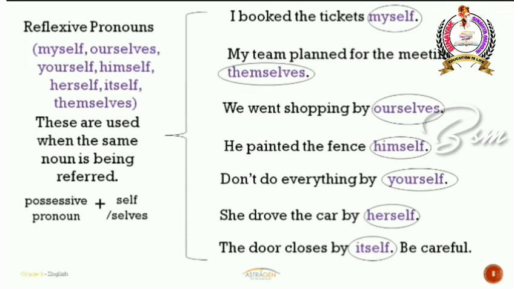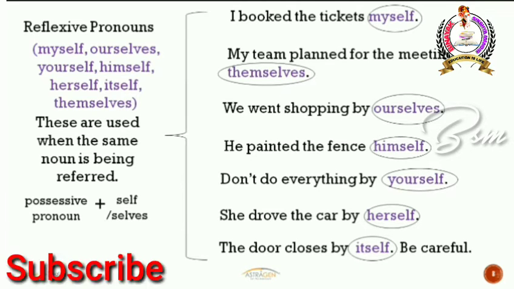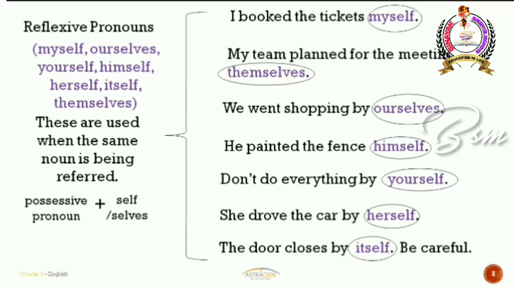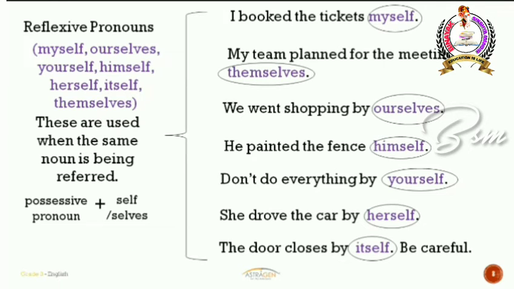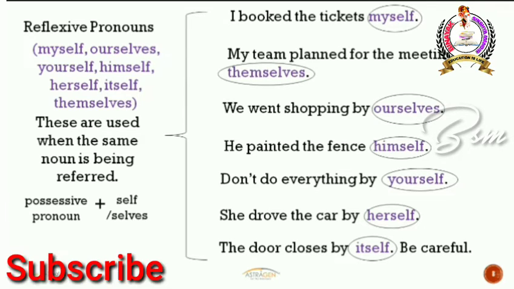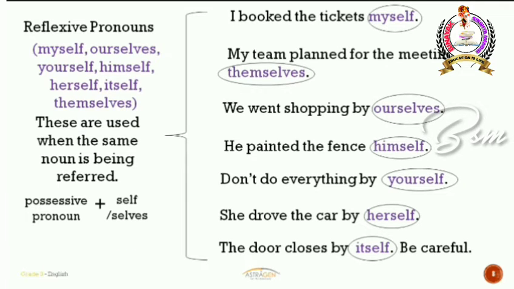He painted the fence himself. So did anybody paint the fence? No, he did the fence. He painted the fence by himself. That means he did the action by himself. And again, you're referring to the same pronoun. So that's the reason why himself is again a reflexive pronoun. Don't do everything by yourself. Again, yourself is again referring to the same noun. So that's the reason why reflexive pronoun. So like this, you have many reflexive pronouns like myself, ourselves, yourself, himself, herself, itself, themselves.